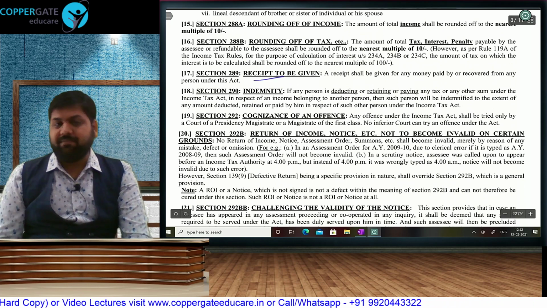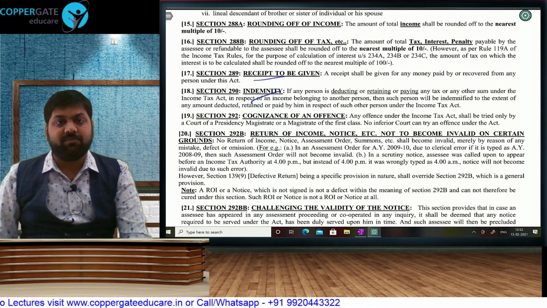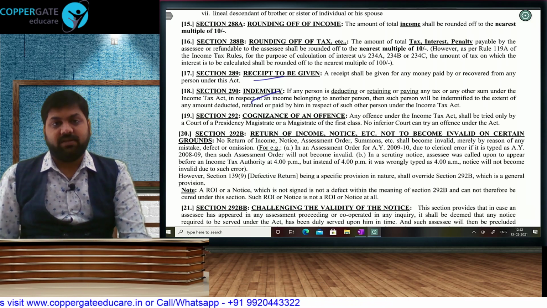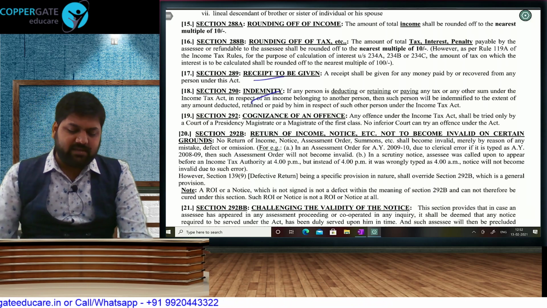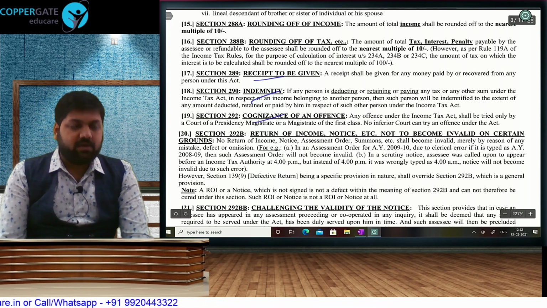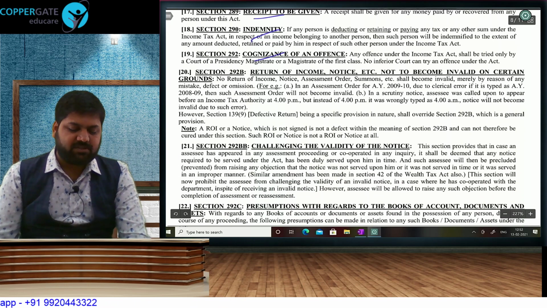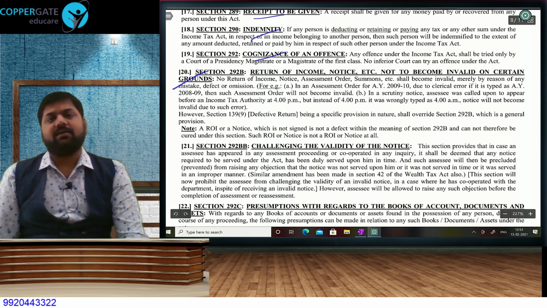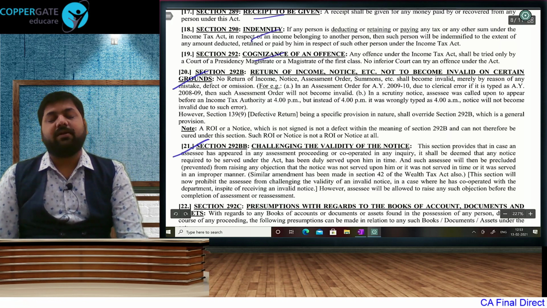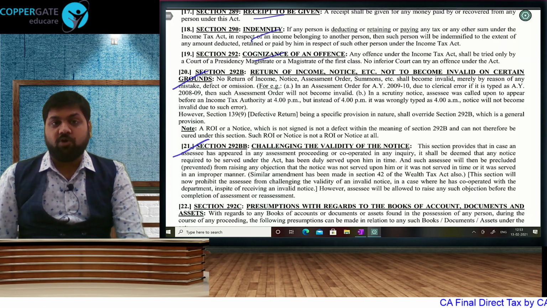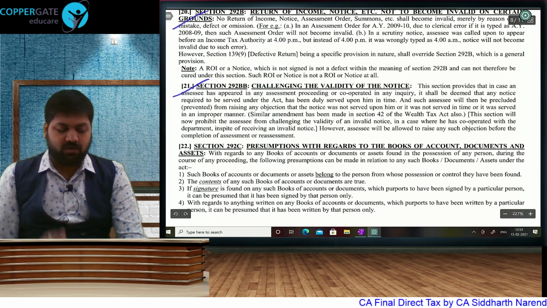Whenever you make a payment, you will be getting a receipt. If we have done recovery on behalf of other persons, supposing we have recovered money from trust and we took the trustee's money. So we wanted tax from the trust, but we took money from the trustee. So then in that case, the trustee can be indemnified. Cognizance of any offense means if you have to give a jail term, only presidency magistrate or magistrate of first class. If there is any clerical error, then your return, your notice will not become invalid. If you want to challenge the validity of the notice, then only if you have not replied. If you have cooperated, then you cannot challenge the validity of the notice, but before assessment order you can challenge.